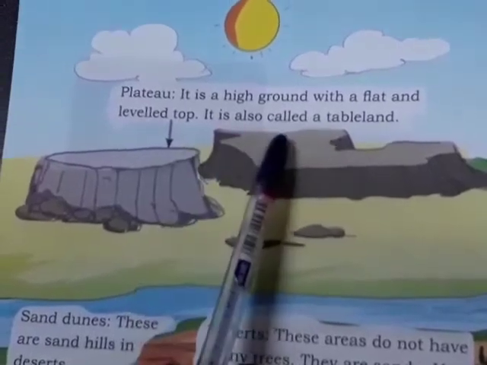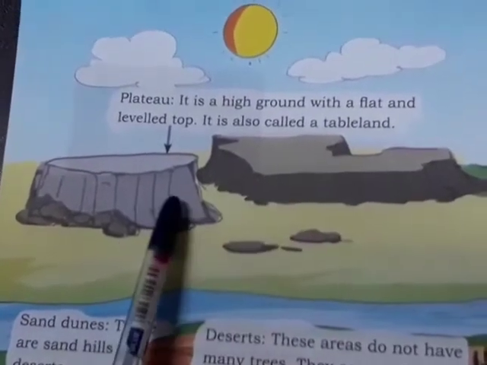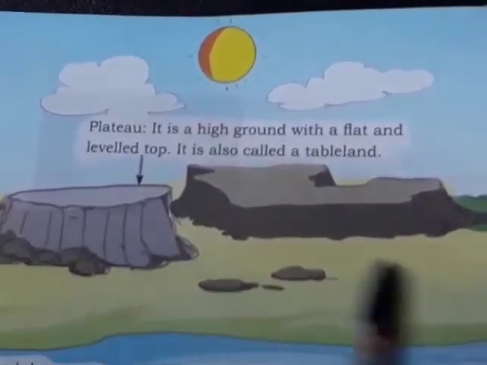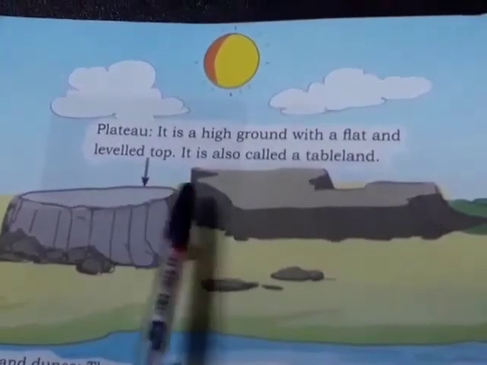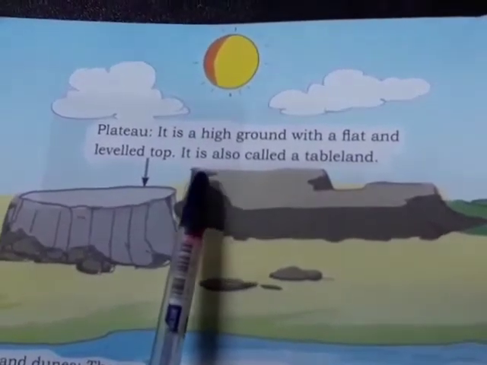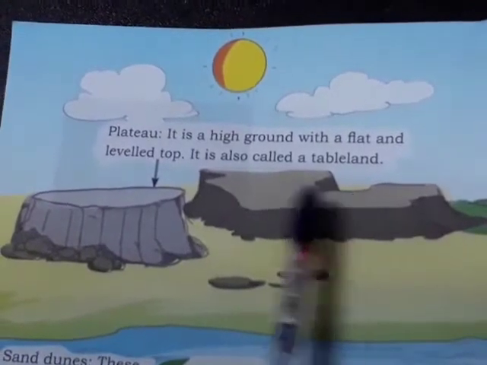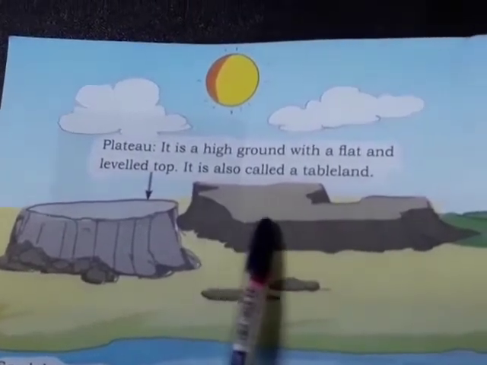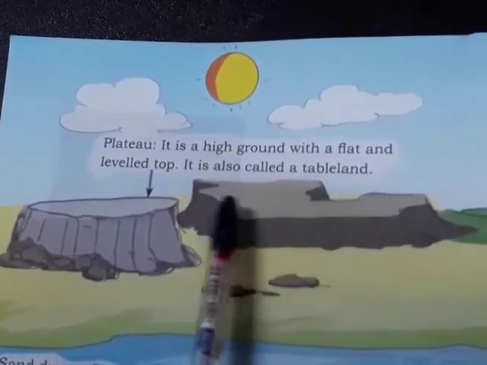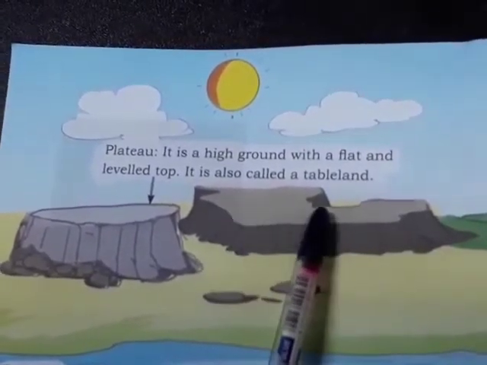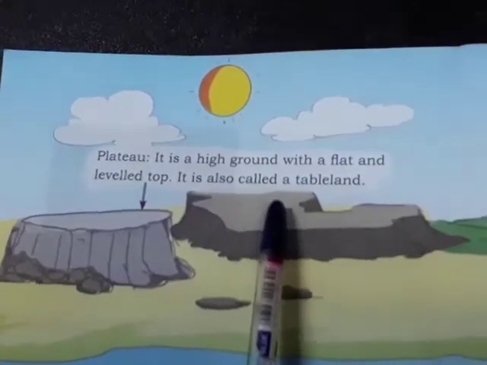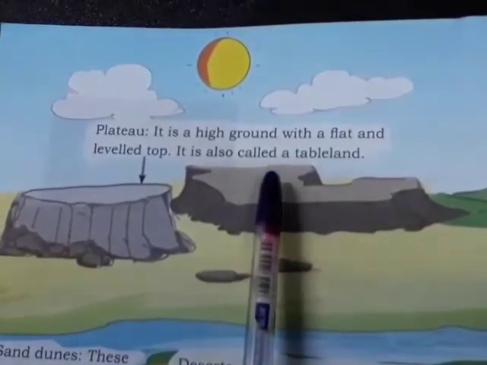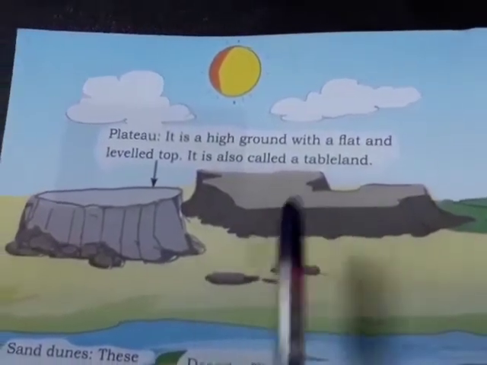It is also called a tableland. On the earth, there are some surfaces which are high, but they are on a flat surface. The top is flat. So that is called a plateau. Plateau is also called tableland because it is compared to a tabletop. How the tabletop is flat up, and it is also high.